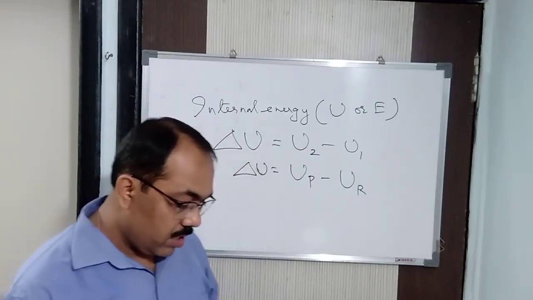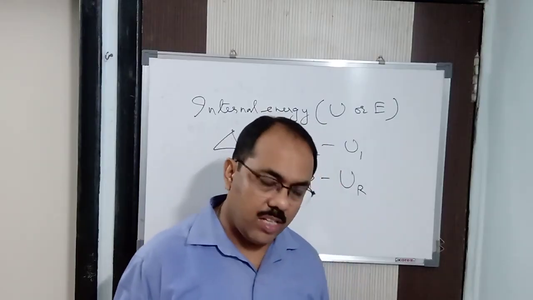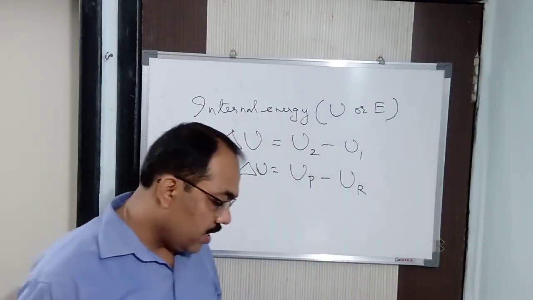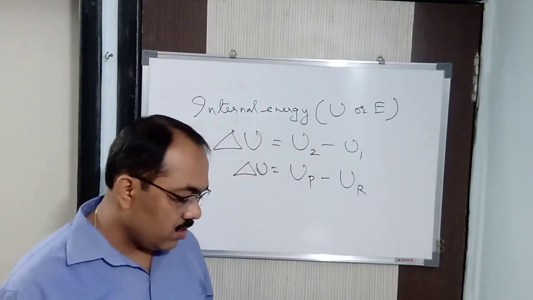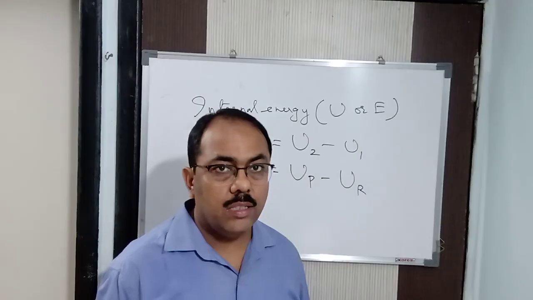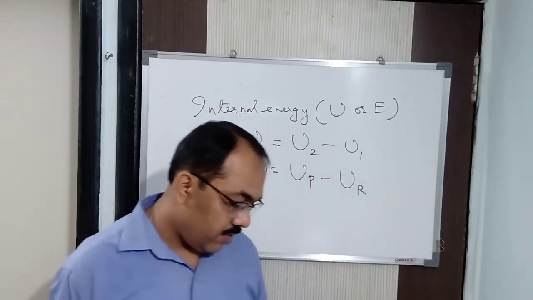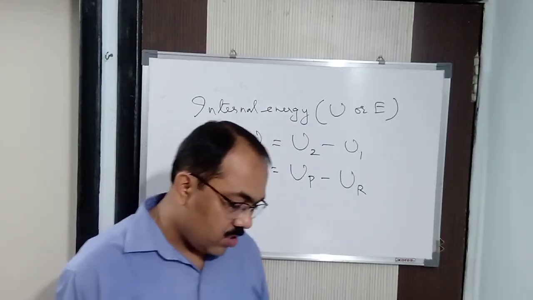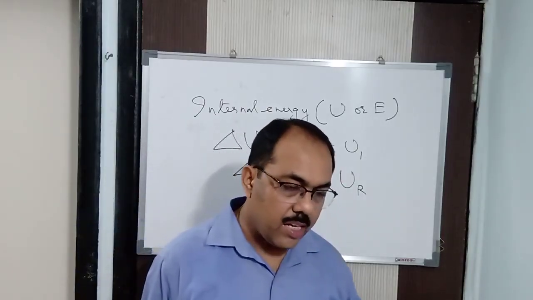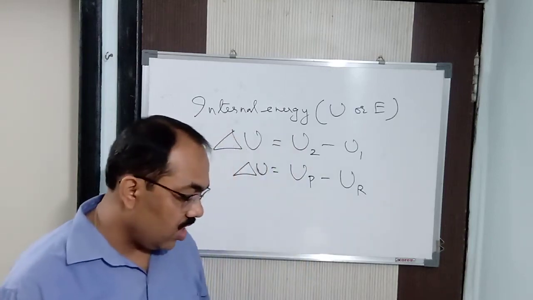Got it? So understood, internal energy is a state function, and as you have read, internal energy is also an extensive property. So in terms of internal energy, we calculate the change in internal energy.